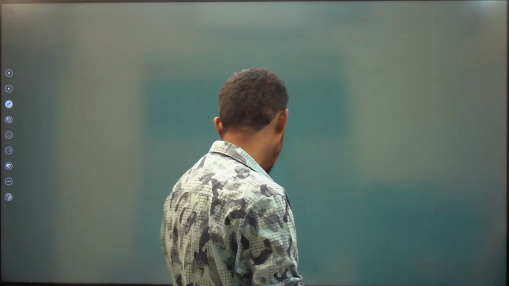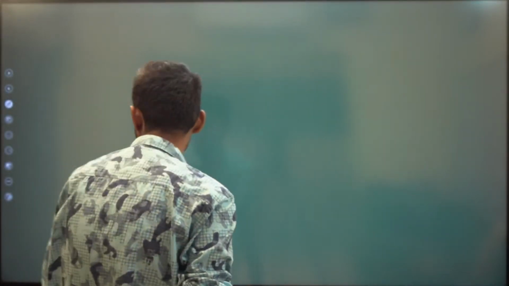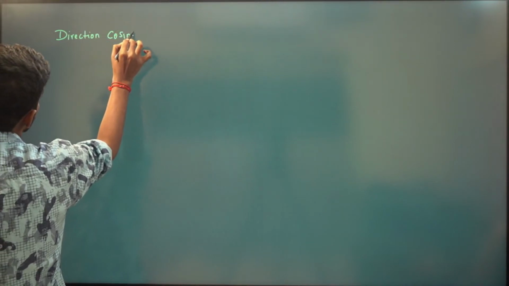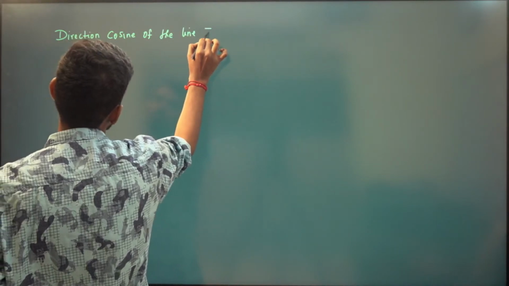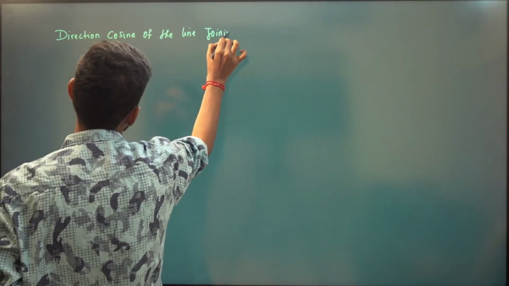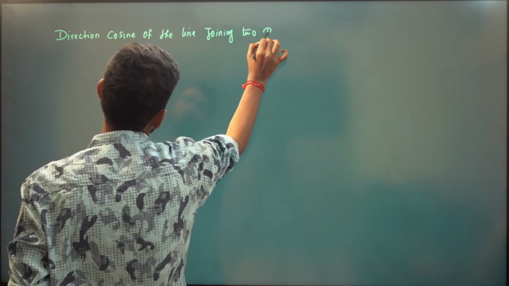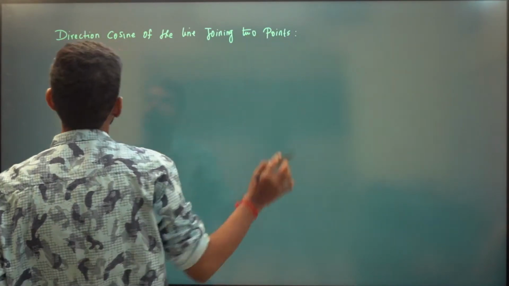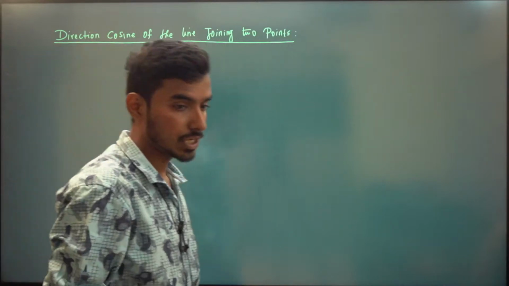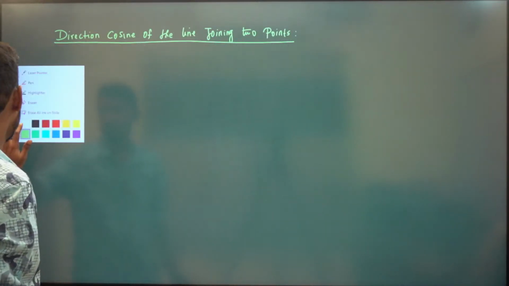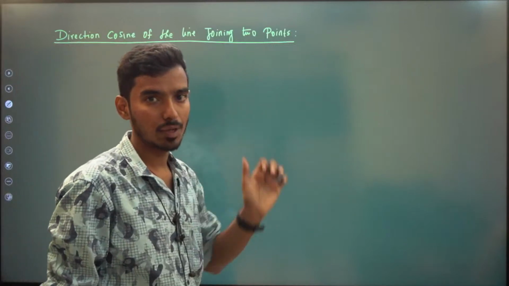Direction cosine of a line joining 2 points. Very important. This is somewhat similar to the first concept that we have seen.